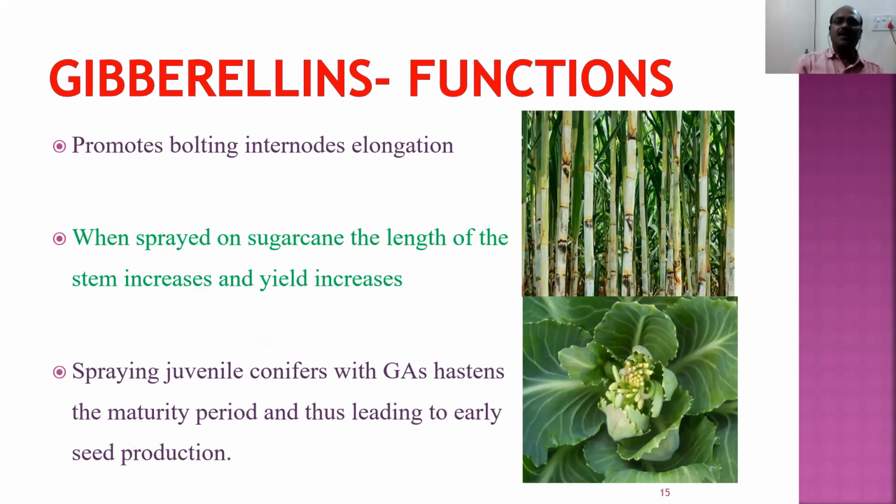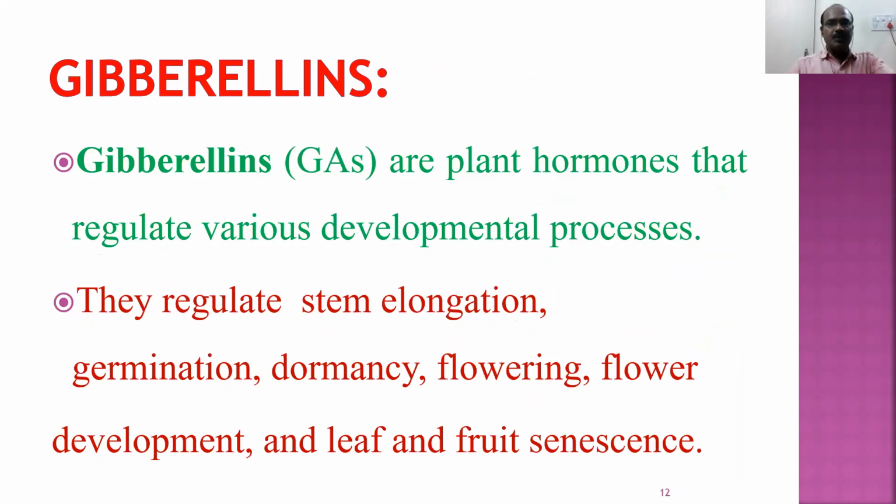In sugarcane, the more the size and length of the sugarcane, the more money the farmer will get. So if you spray gibberellins on the sugarcane field, the sugarcane crop will grow and more sugar will be present. So he will have more profits.